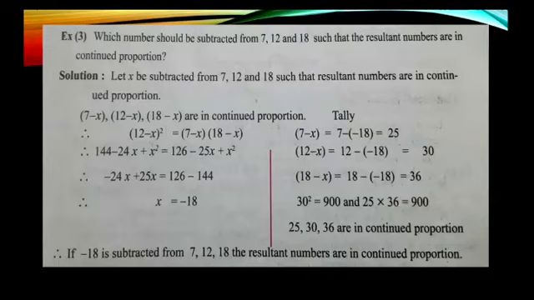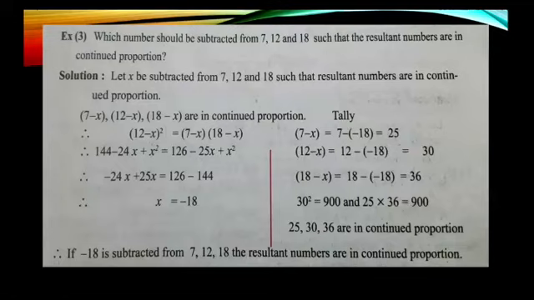Using the formula a square minus 2ab plus b square, we will be expanding (12 minus x) the whole square. So we get 144 minus 24x plus x square is equal to, we will be multiplying the binomials, that is (7 minus x) into (18 minus x). So we get 126 minus 25x plus x square. Taking the like terms and solving them, we get minus 24x plus 25x is equal to 126 minus 144. Therefore, x is equal to minus 18.